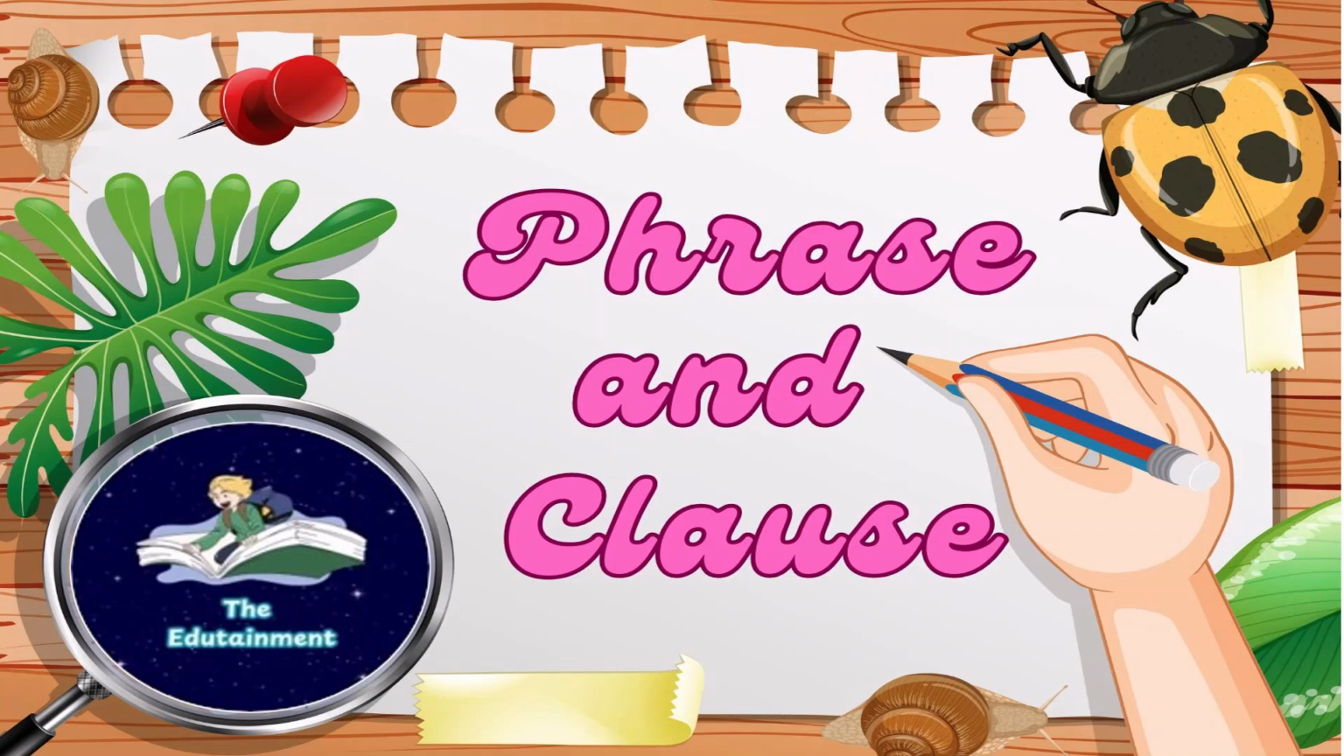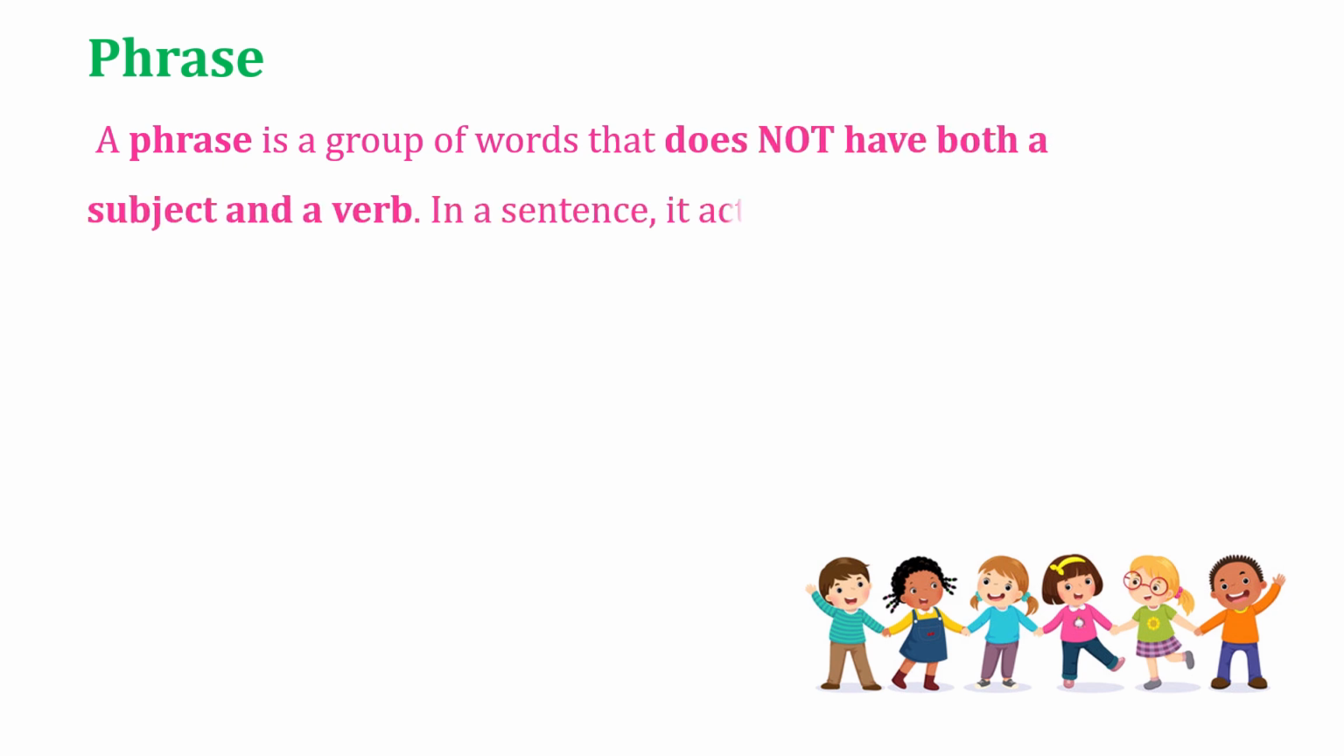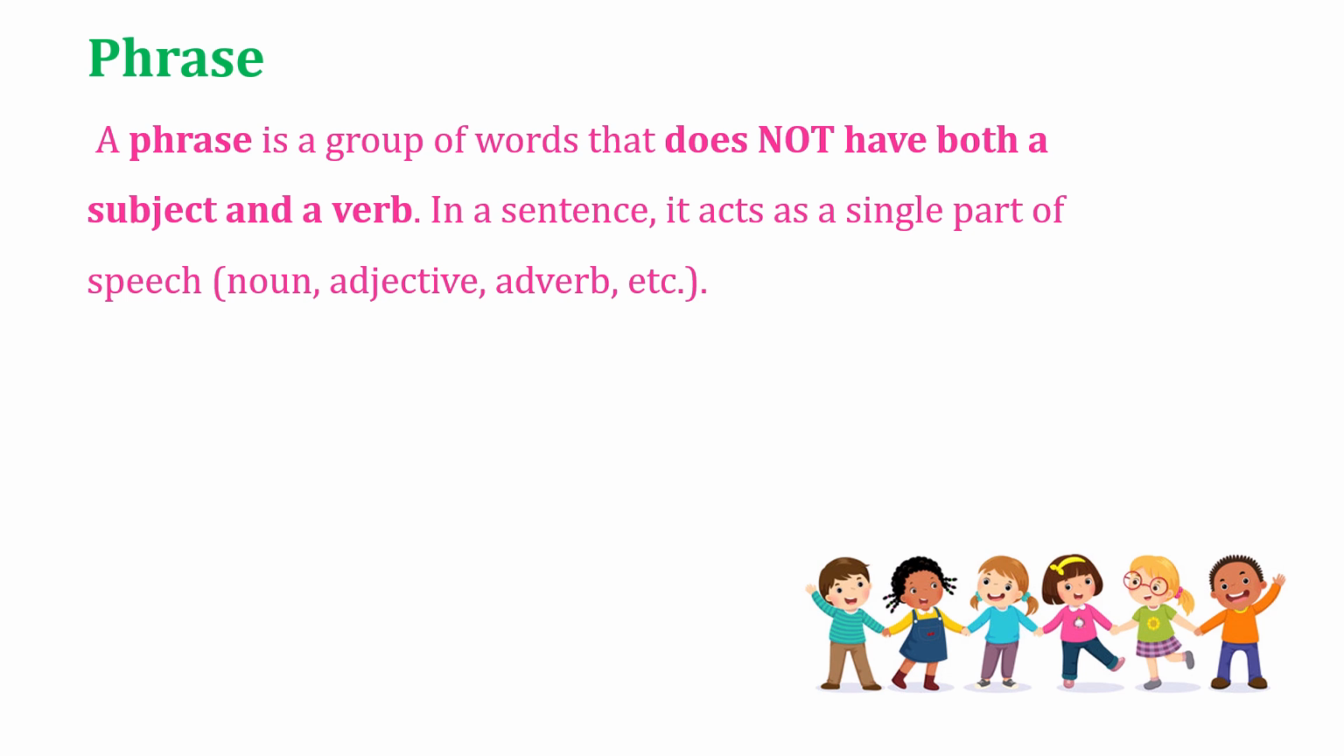Phrase and clause. A phrase is a part of a sentence, or in other words, we can say that a phrase is a group of words that does not have both a subject and a verb. In a sentence, it acts as a single part of speech.